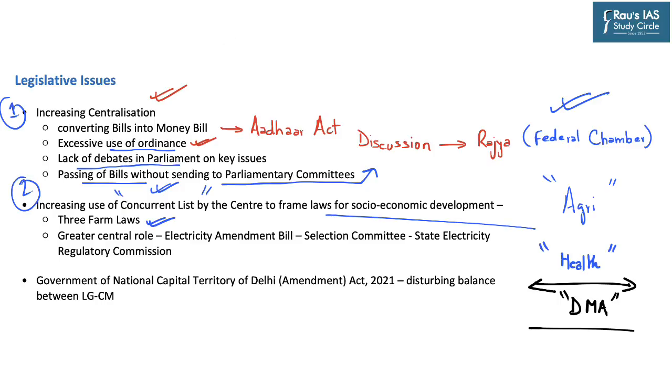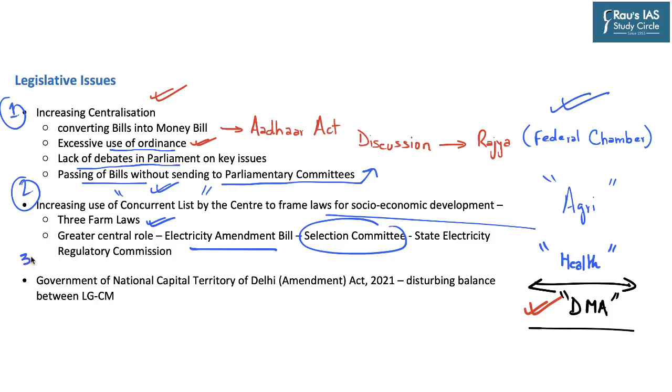And during the pandemic, the Disaster Management Act was used for lockdowns. It further mentions a greater central role in the Electricity Amendment Bill with respect to the selection committee of the State Electricity Regulatory Commission. So in the State Electricity Regulatory Commission, most of the members in the selection committee will be appointed by the center, and hence these State Electricity Regulatory Commissions will have direct appointees by the center.